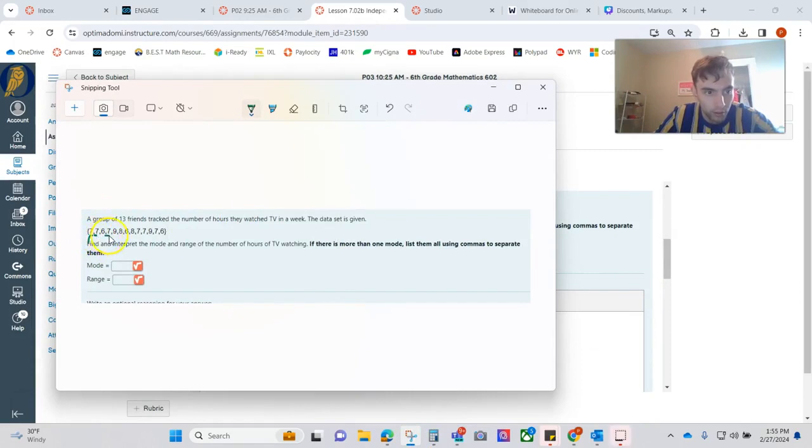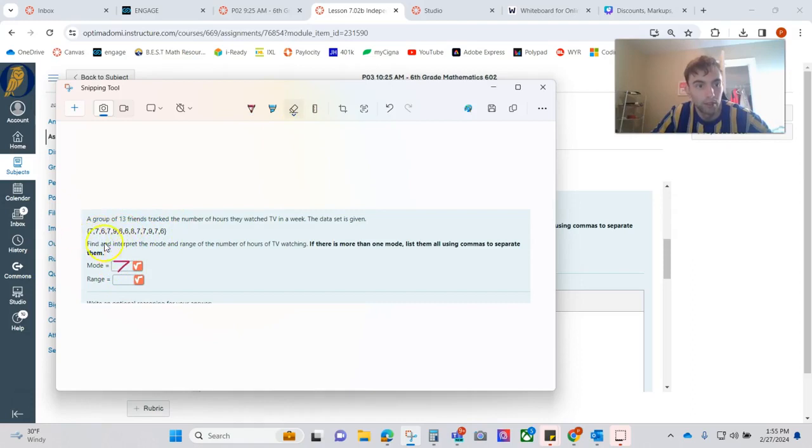1, 2, 3, 4, 5, 6. So I have 6 sevens. Is there anything else? Maybe the number 6. How many 6s do I have? 1, 2, 3. Okay, so 7 definitely is the mode. That is the number that appears the most.